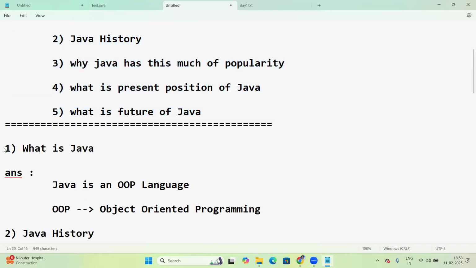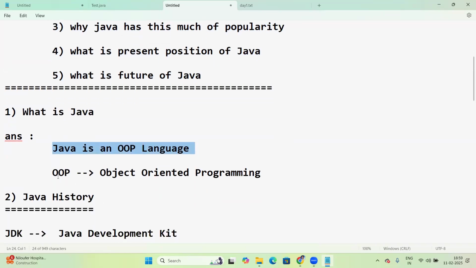So first one, what is Java? Simple. Java is an OOP language. Here OOP stands for object-oriented programming. So Java is one of the OOP languages.